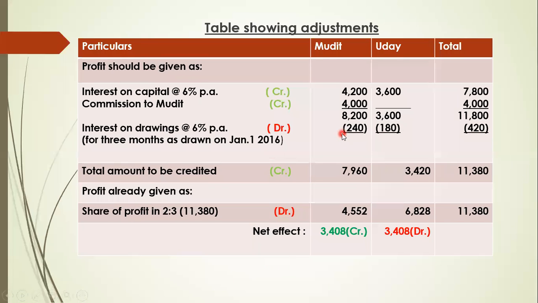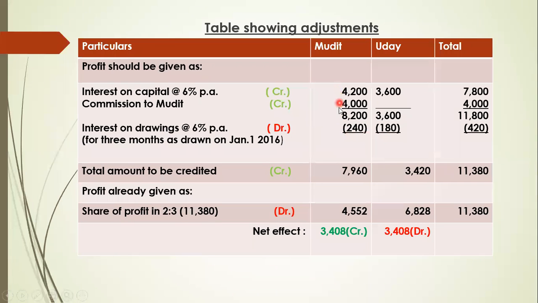But I have written this amount in brackets. Why? Because this is an expense for the partner, and interest on capital and commission are income for the partner. Income is always credited in the partner's capital account, so that's why we have written credit here. Total credit is 8,200 and 3,600 for each partner. Next, interest on drawing will be written on the debit side of the partner's capital account. As you know, you have already prepared the capital account, so we need to debit the capital of Mudit and Uday. This is a minus item for the partner.